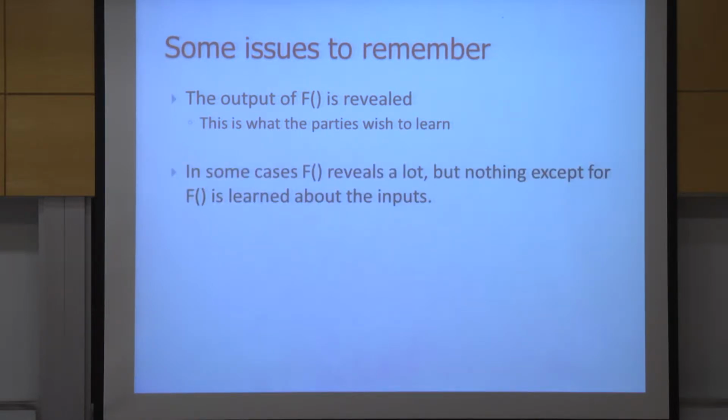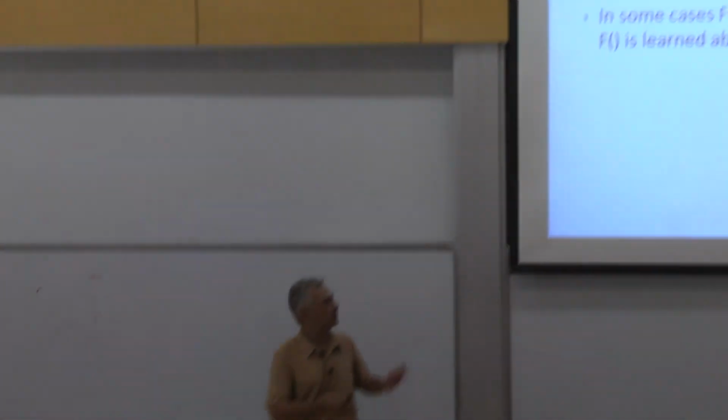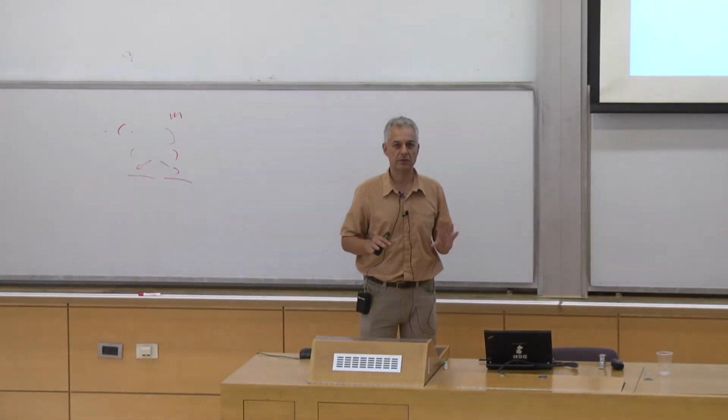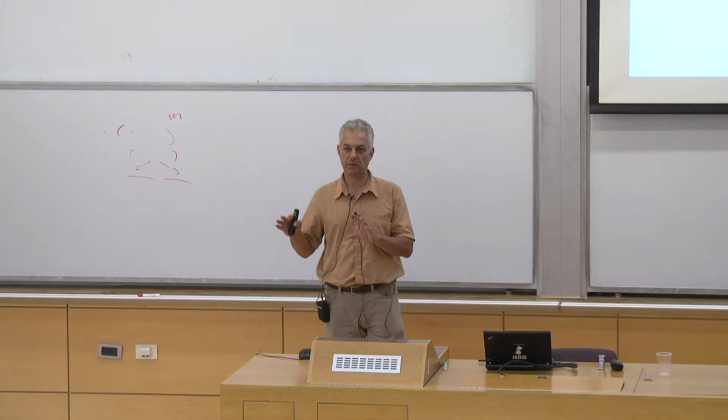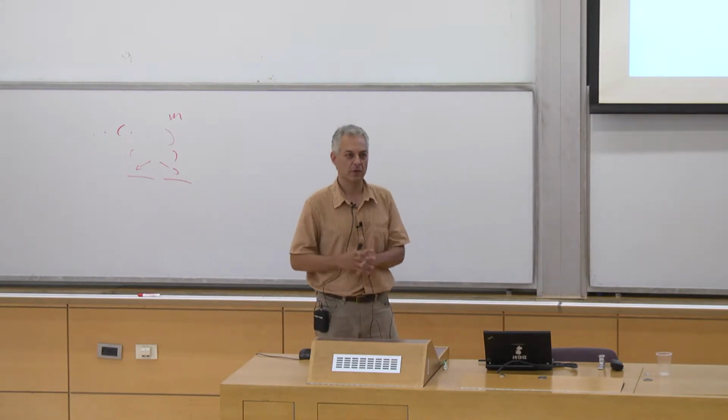In some cases, this function f gives a lot of information. In some cases, it doesn't give too much. Before just going to do this computation, they have to think whether they're willing to leak the value of f. So basically, all that we're doing in this field of investigating secure multiparty computation is say, this function we want to compute. We know that if we had a trusted party, we would have been happy to compute it and leak the output of the function, nothing more.